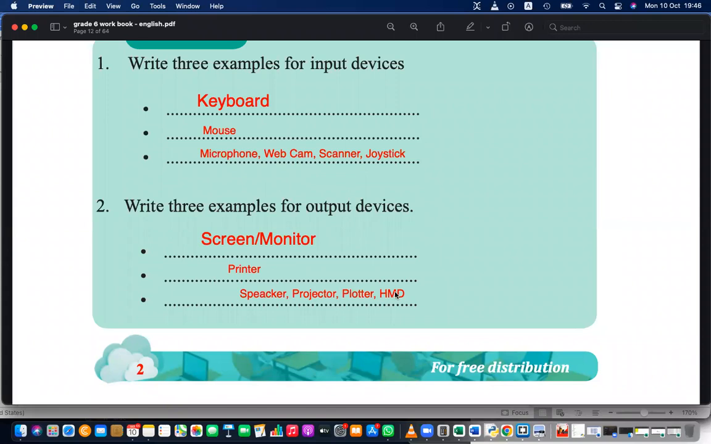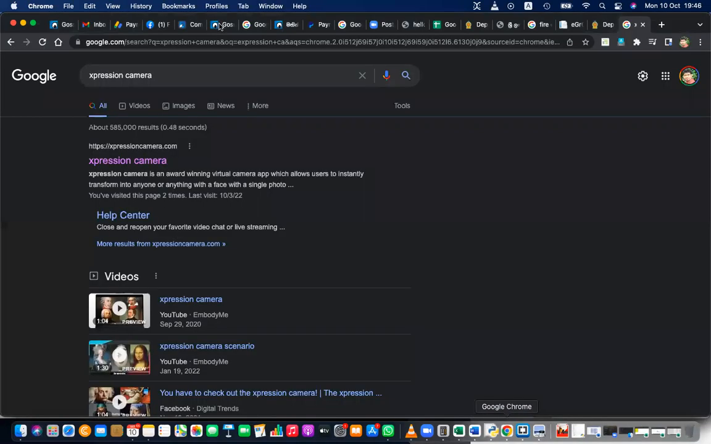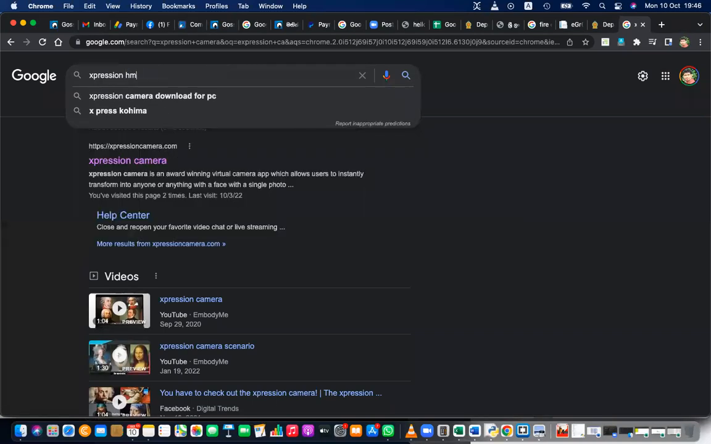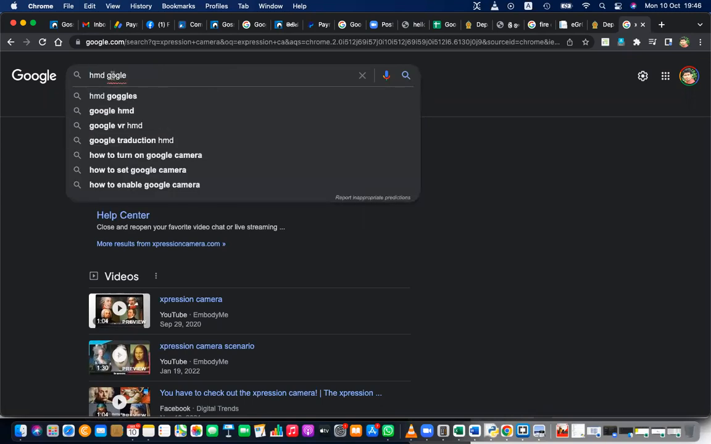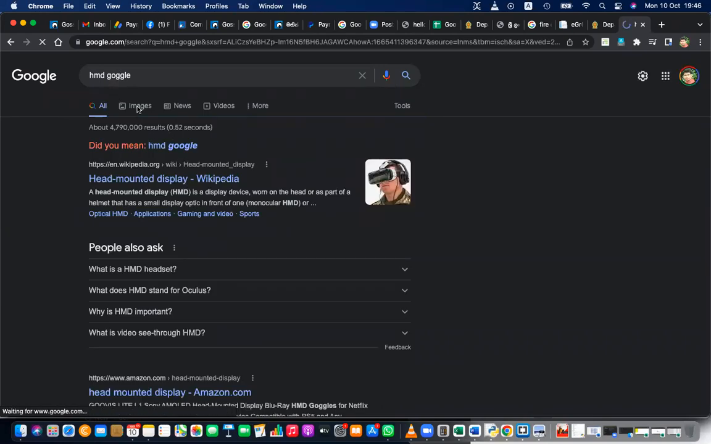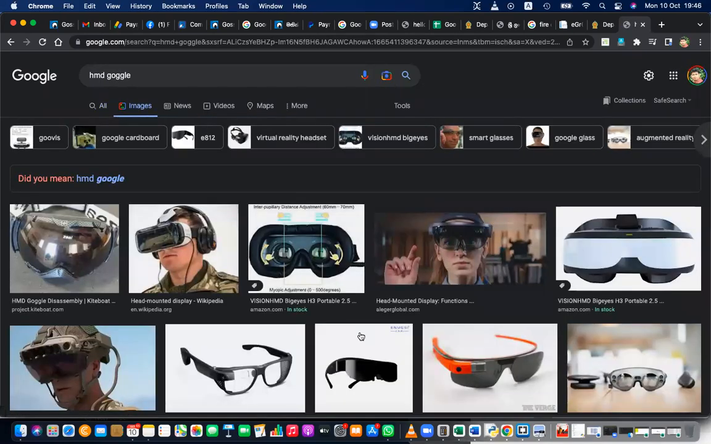HMD we call head mounted device. What is that? Head mounted device. Have you seen these VR boxes and all? HMD goggles. These are called HMD goggles. And these are the things.